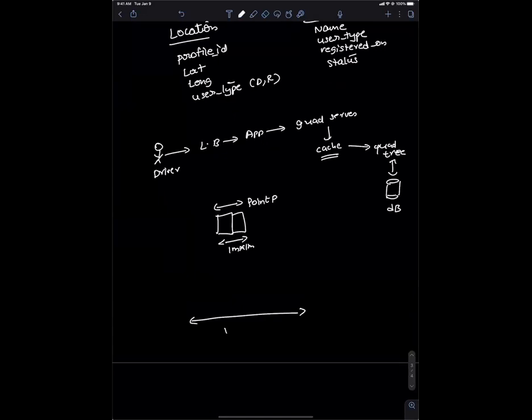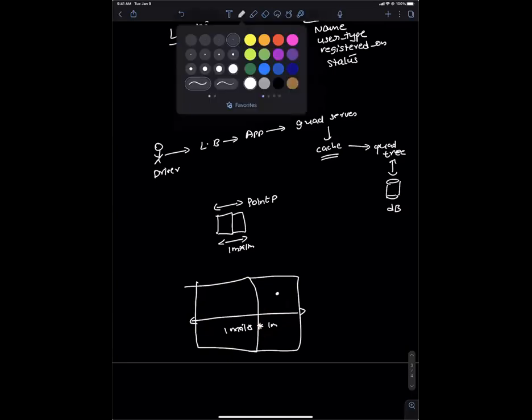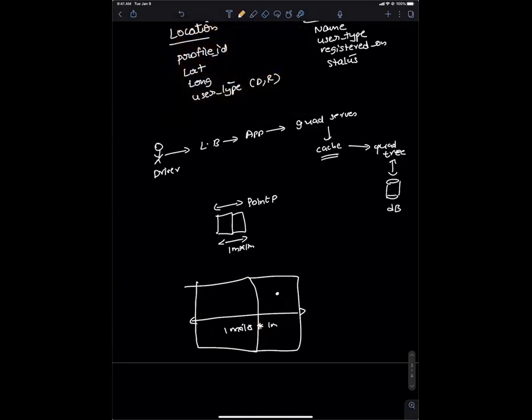If you want to expand it and have more data, you can say I may have a 1 mile by 1 mile block. Now this will have more lat and long in the representation, and you'll have more surface covered by this block. You can store this representation as a tree structure, so that if you want to say, hey, give me a nearby location to my location, you are at this point, and you want to find more locations nearby, you look in this structure and say, give me another 1 mile around this area.